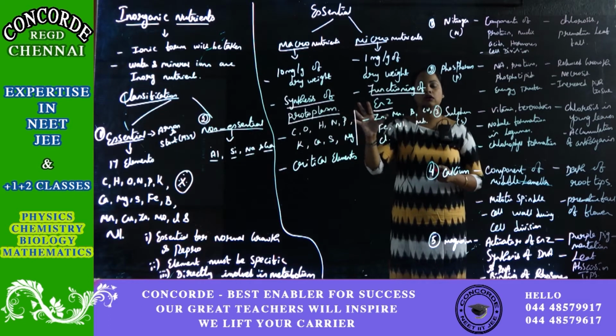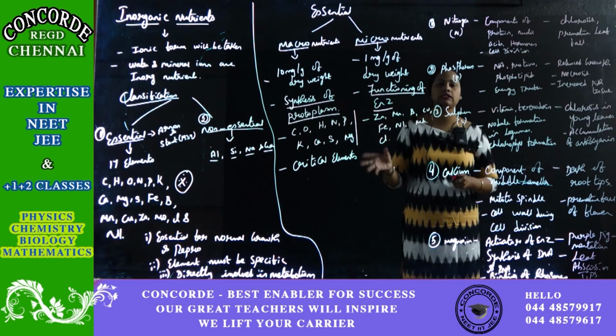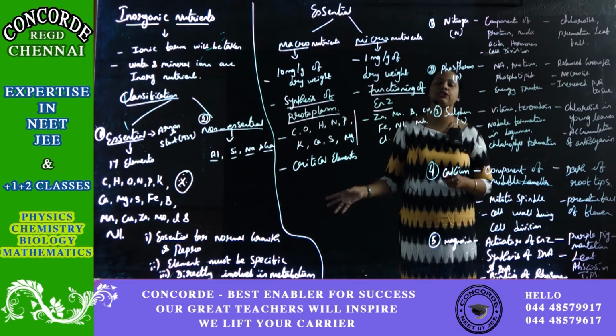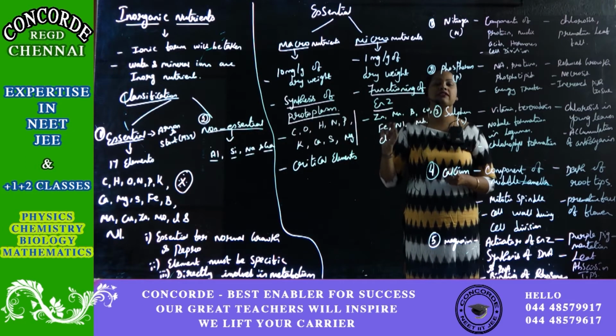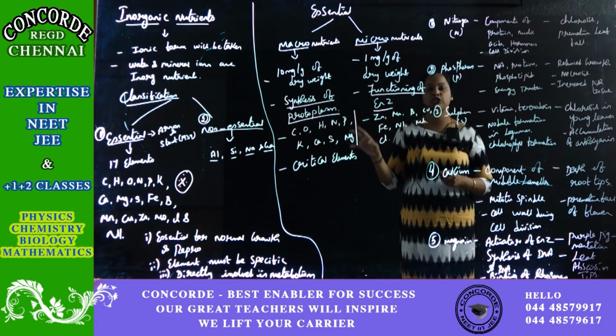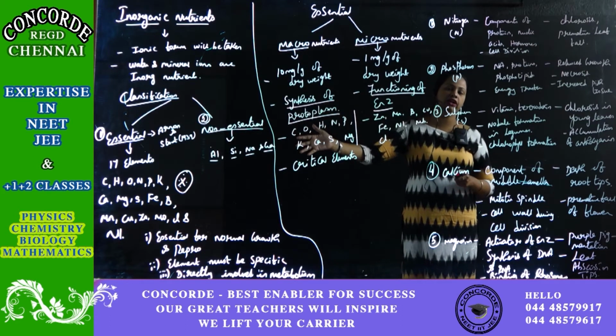So we are not going to concentrate on the non-essential. We are just going to talk about the essential. Out of this essential element, 17 elements are considered to be the essential element. What are they? It has been given in the list.